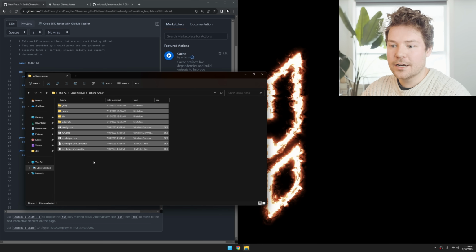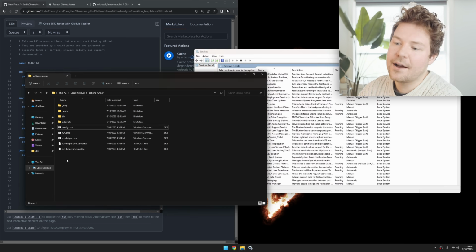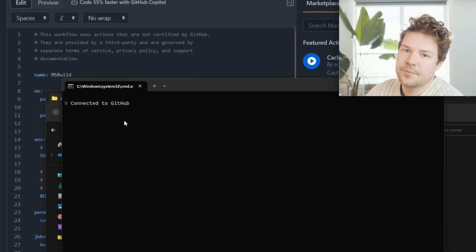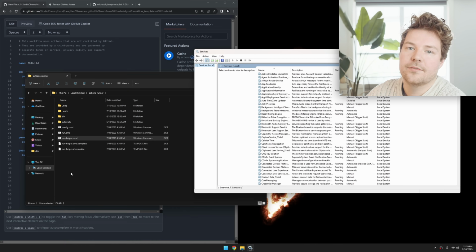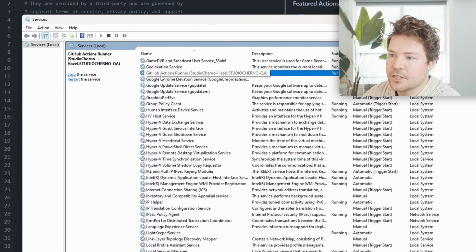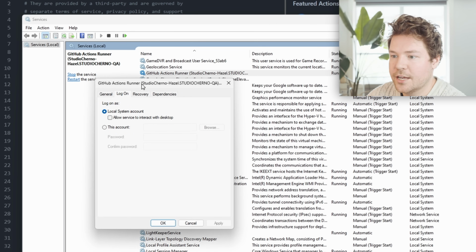As long as your runner is running as a Windows service, well, actually you don't even have to run it. You could just hit run, for example, and you can see it'll connect to GitHub. It'll give me an error here in a minute saying that it's already running because it is, but you can run it from here. You don't have to run it as a service, but typically it does install it as a service. And that's good because you can see we have this GitHub Actions runner here. Now, I did have to make one change, and that was I had to change this logon.